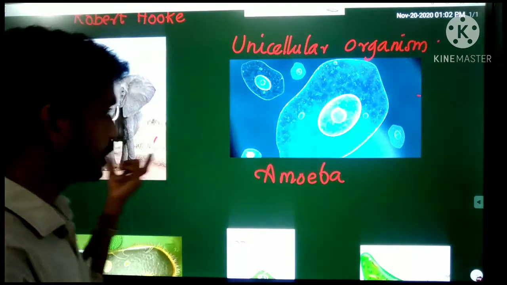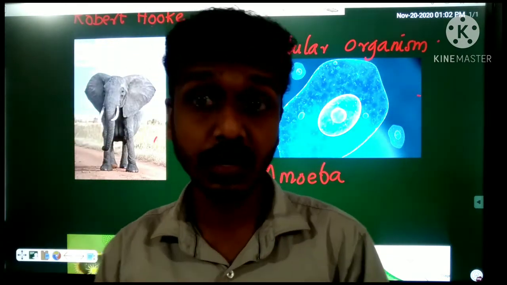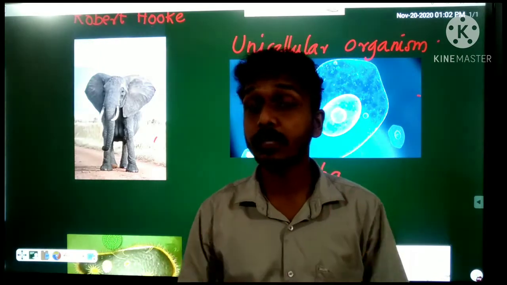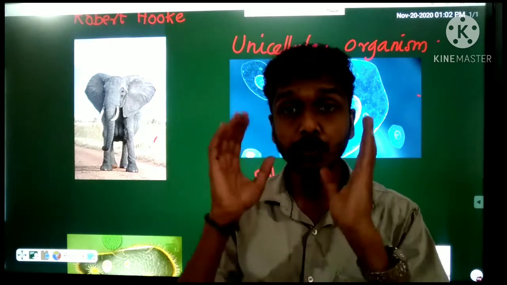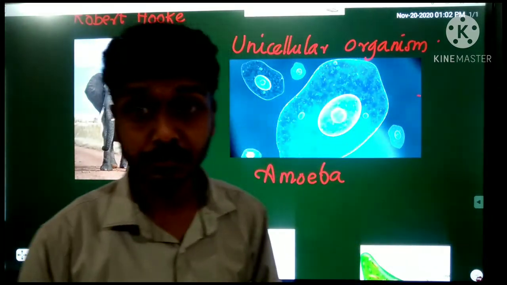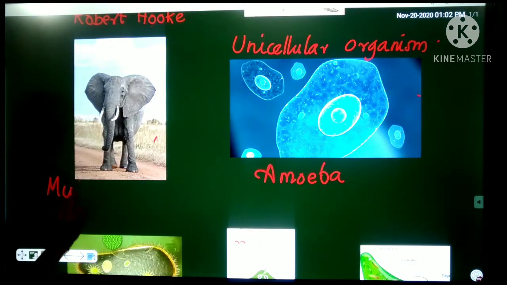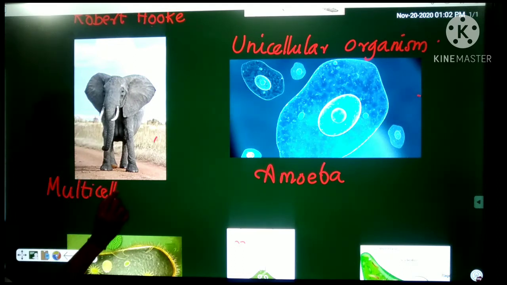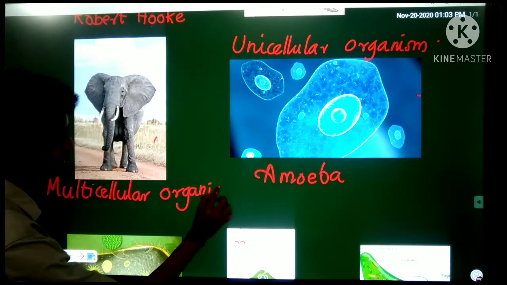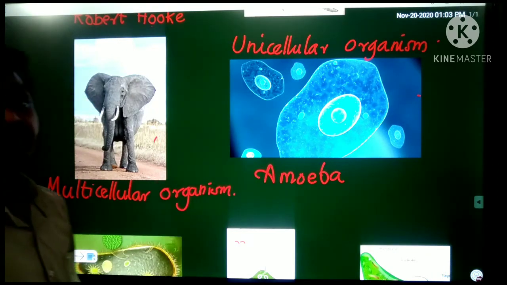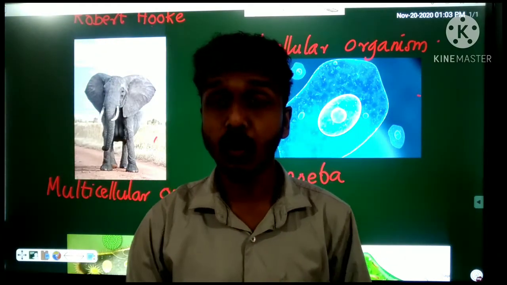Then you observe the elephant. Elephant is a multicellular organism, because it contains a number of cells, more than one cell, in its body.